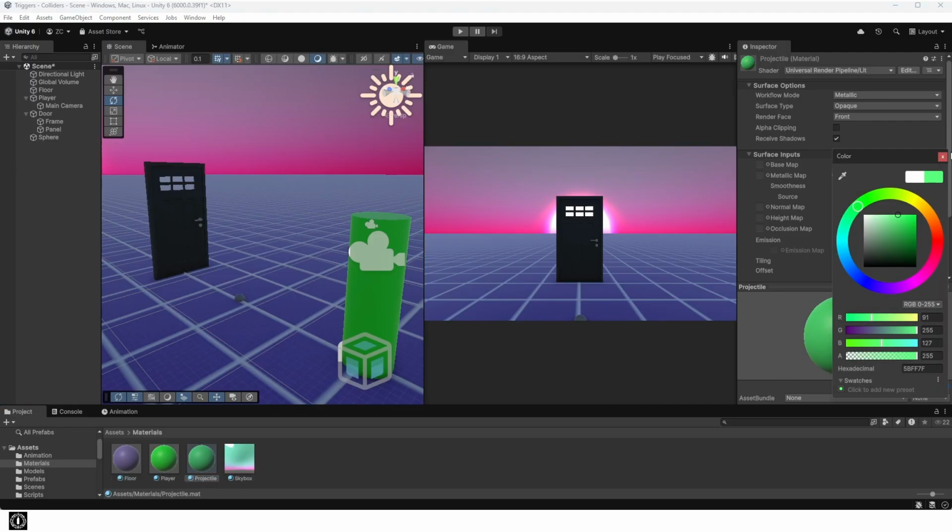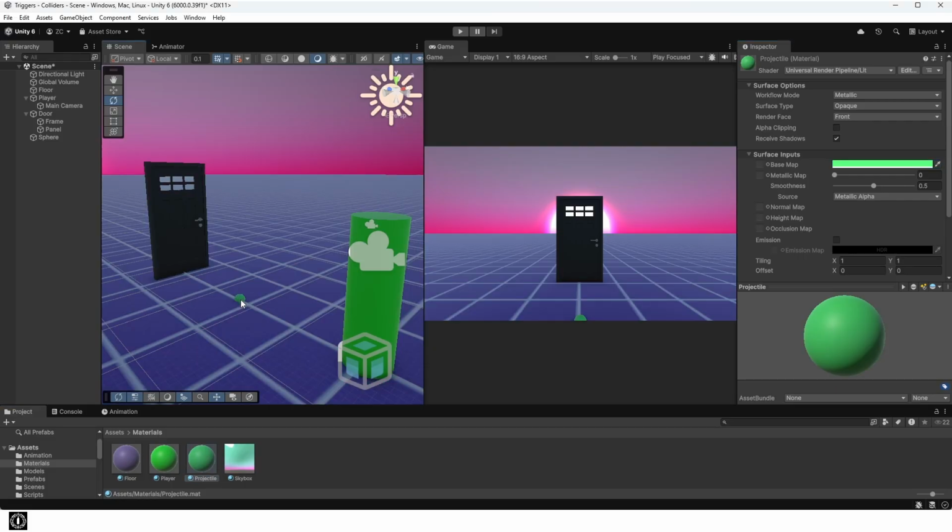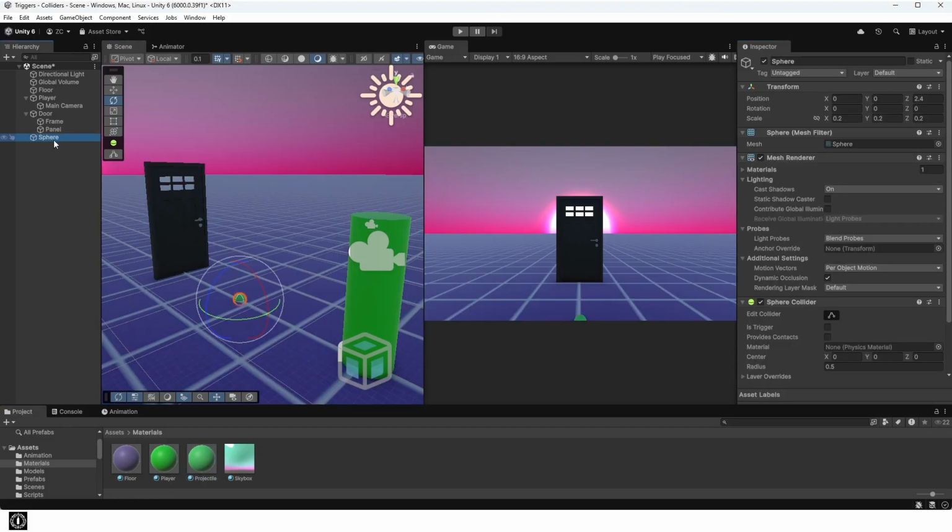Create a material for it, drag it onto the projectile, and then reposition it at 0, 0, 0. Then drag it into your assets folder and create a prefab of it and delete the object from the hierarchy.